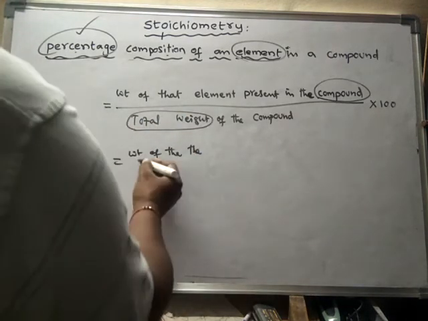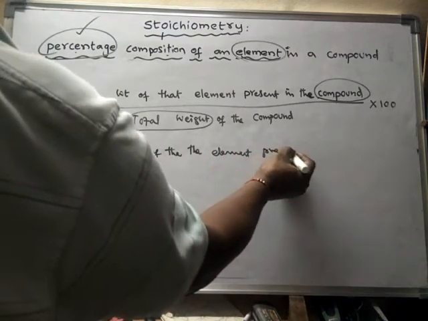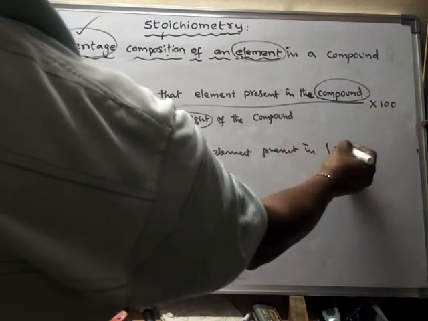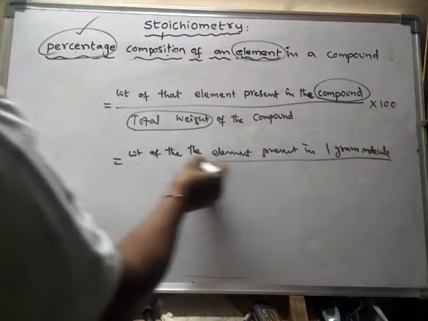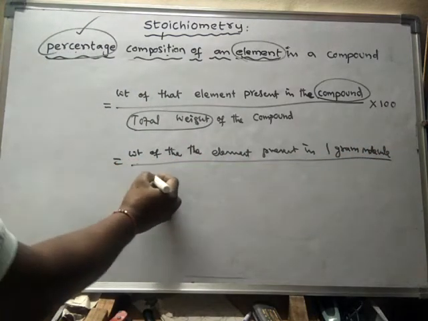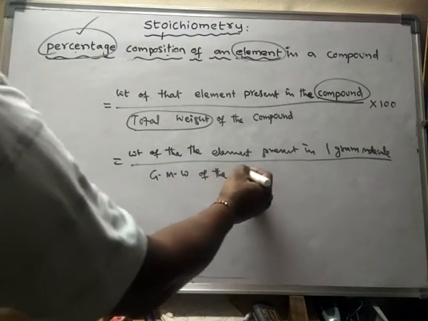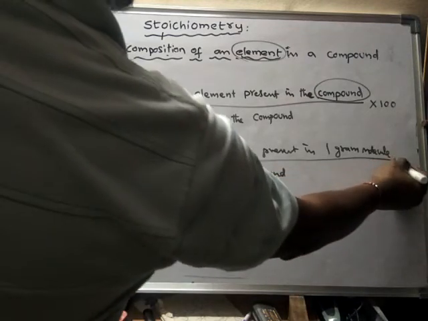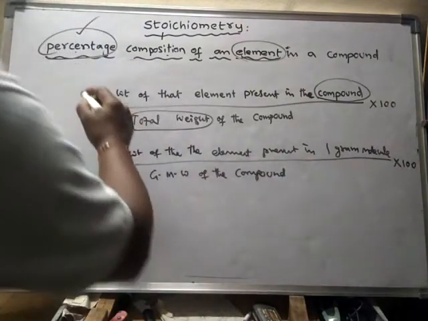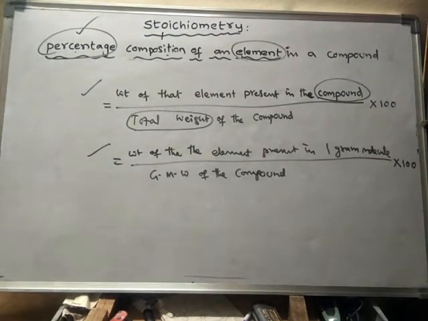So I will write that formula: weight of the element present in 1 gram molecule by gram molecular weight of the compound into 100. Sometimes this formula may be useful and sometimes that formula may be useful. Both formulas are the same. Both formulas are correct.